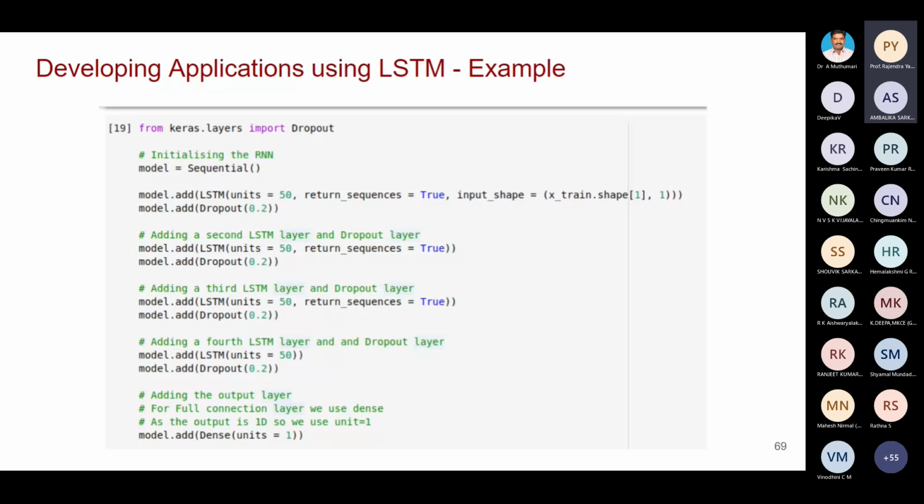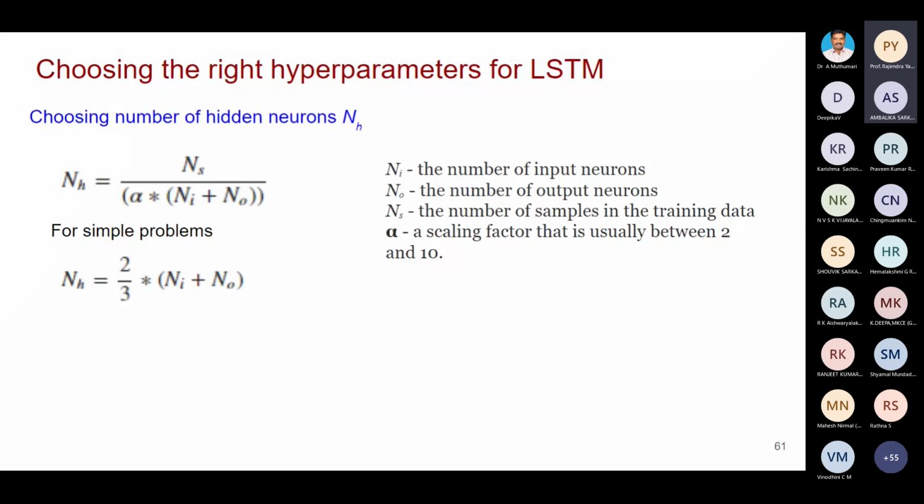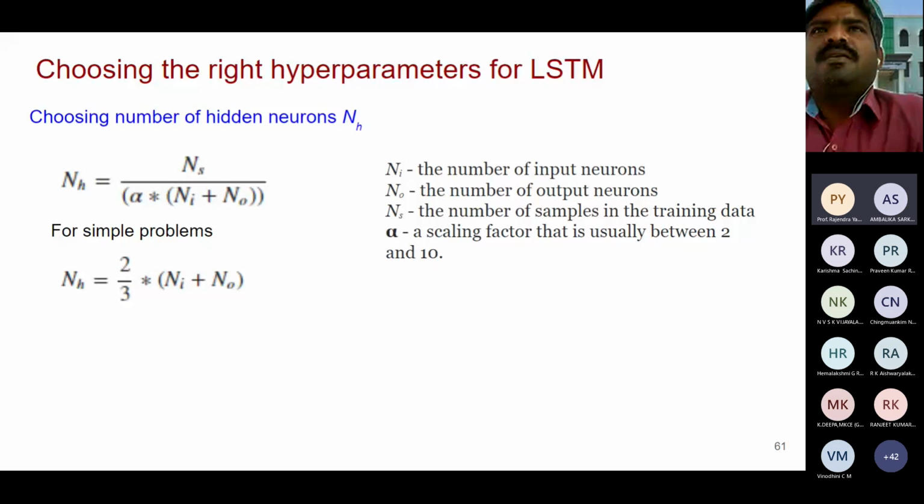You see, this is the rule for selecting hidden units. I skipped this actually, so I'll share my slide. If you want to work on LSTM, you have to keep this in your mind. Don't take hidden neurons according to your convenience. You have to follow this concept. So here we have selected 50 units.